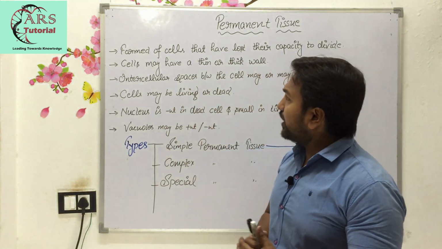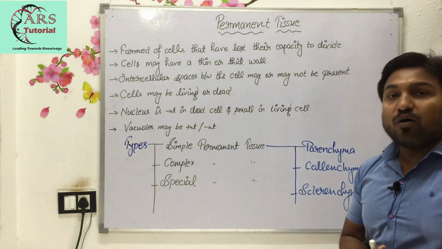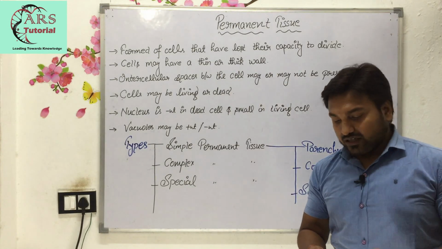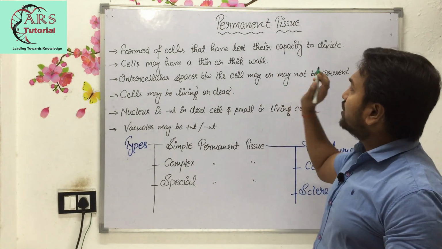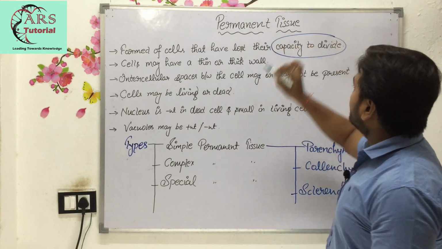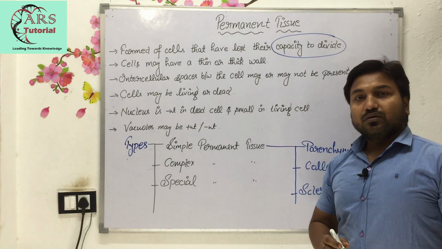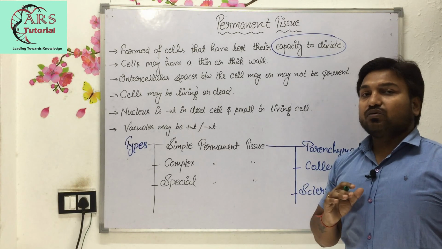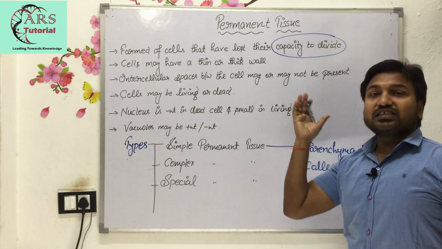The first point is that permanent tissue is formed of cells that have lost their capacity to divide. This point is very important to all of you, that permanent tissue does not have the capability to divide. Meristematic tissue has the capability to divide, so in permanent tissue it is not found.